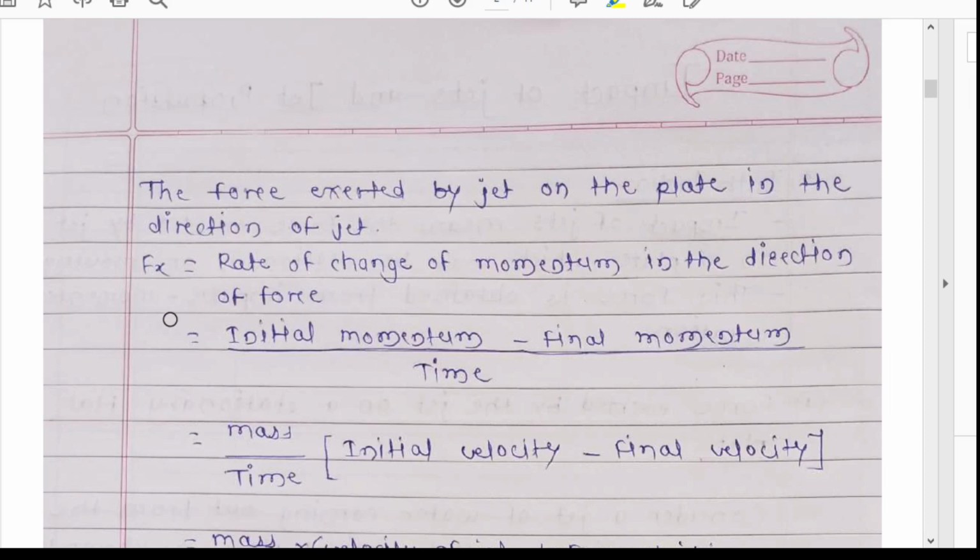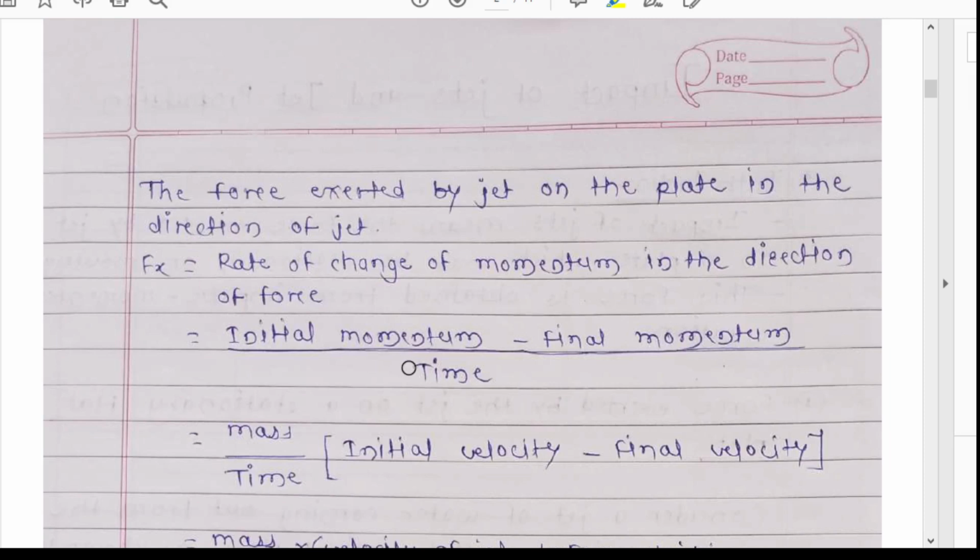Now how are we going to find the rate of change of momentum? From the dynamics of flow, it will be initial momentum minus final momentum, and as this is a rate, we divide it by time.